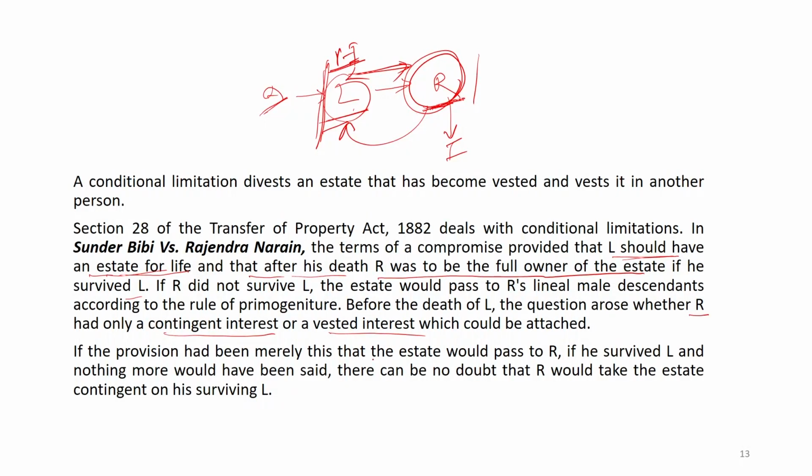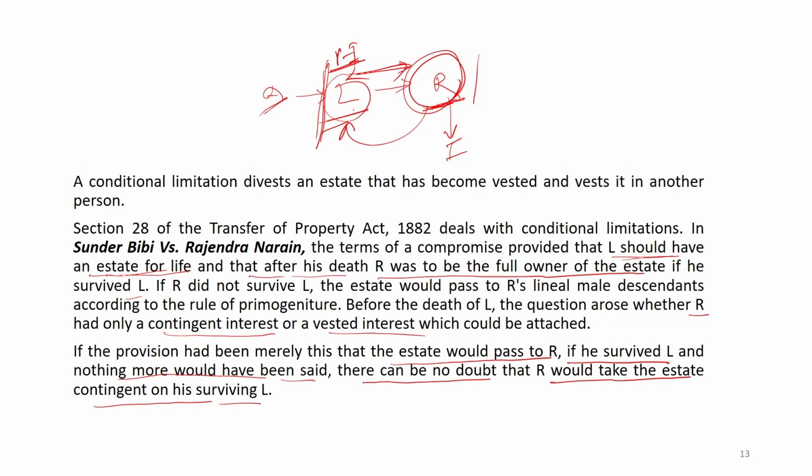How it has been drafted, the nature of rights will also change accordingly. So, it is very important. Here it has been said, if the provision had been merely this, the estate would pass to R if he survives L and nothing more would have been said, then there can be no doubt that R would take the estate contingent on surviving L.